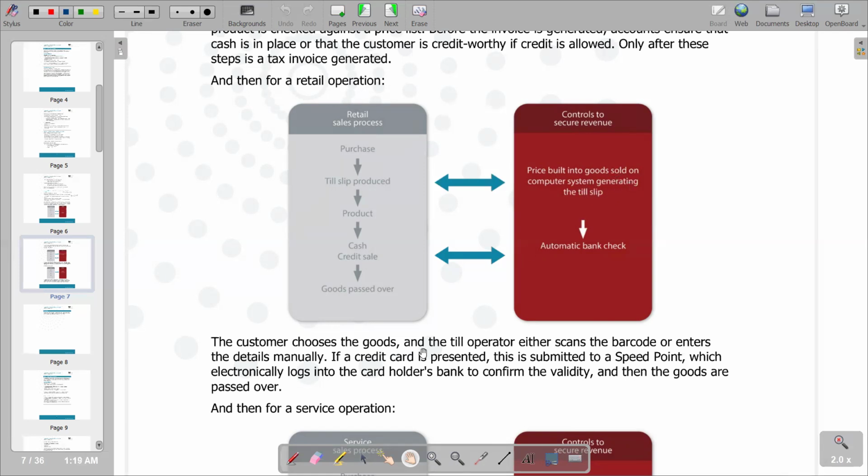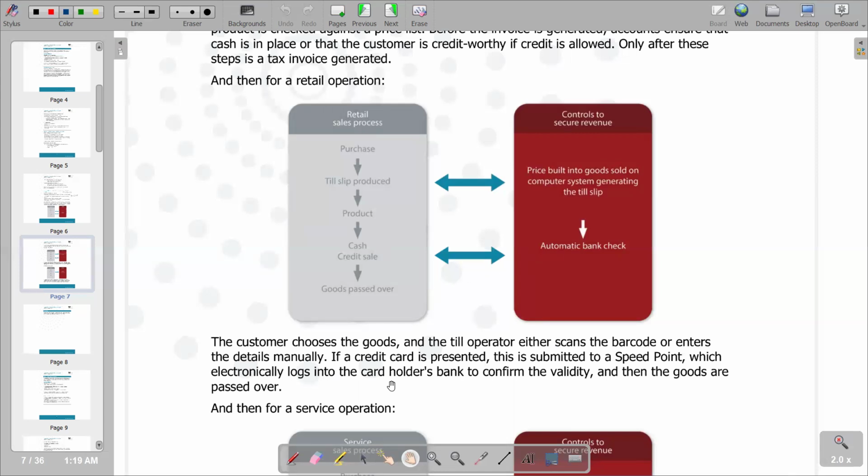So if a credit card is presented, this is submitted to a speed point, which electronically logs into the cardholder's bank to confirm the validity, and then goods are passed over. So this is just a process that is being explained as we have a purchase that is taking place in a retail outlet.